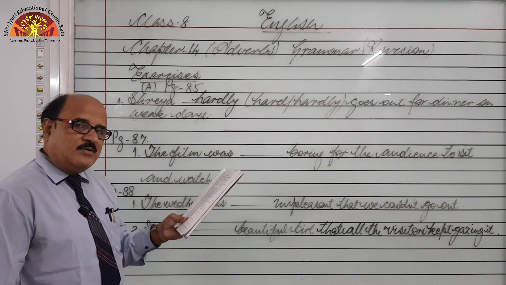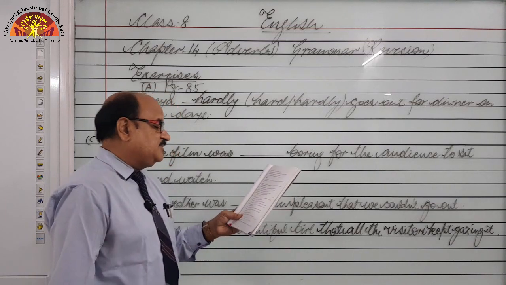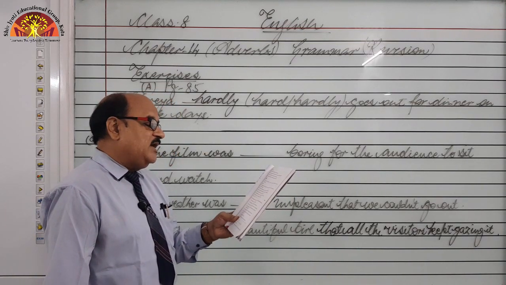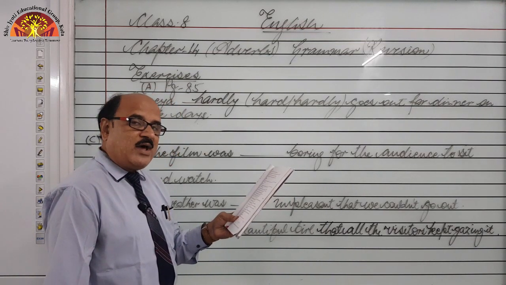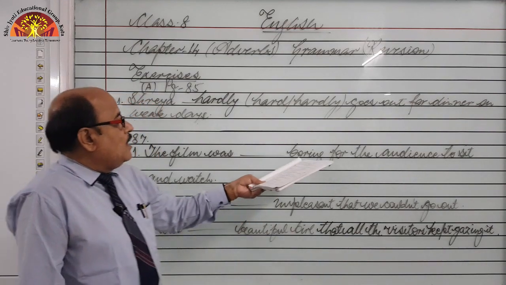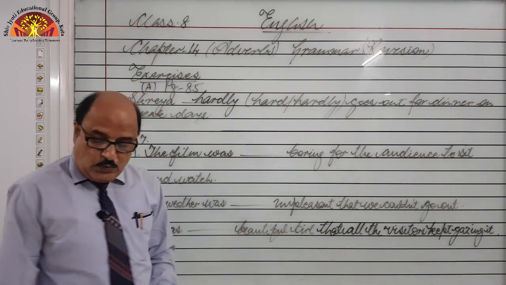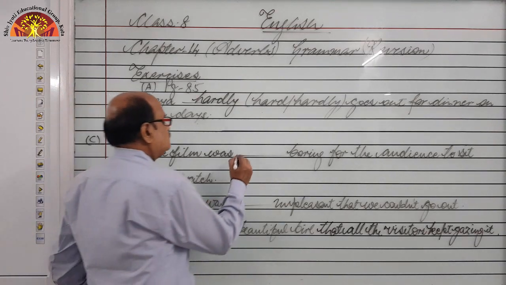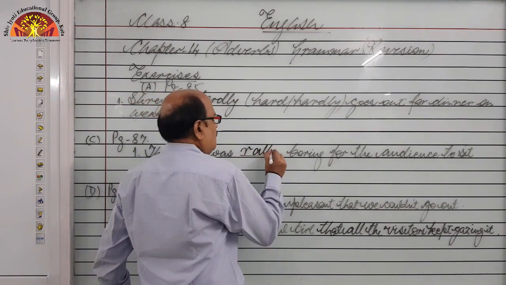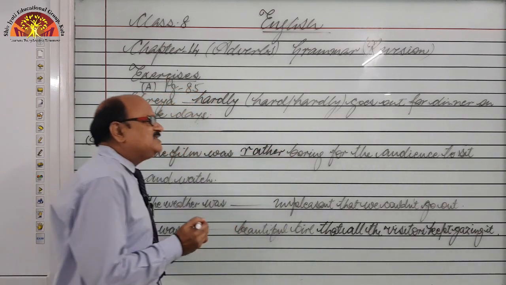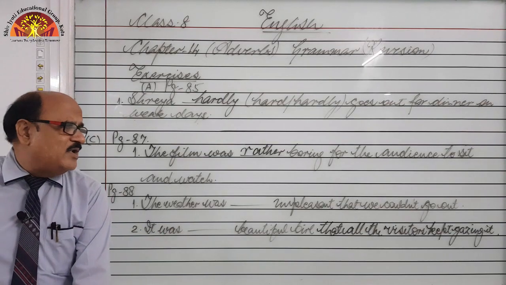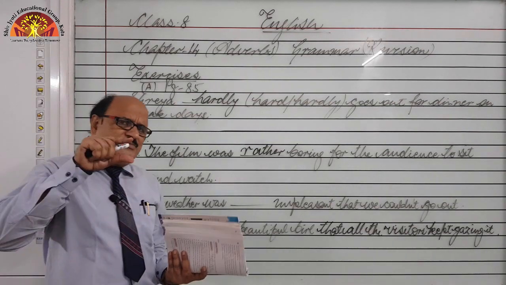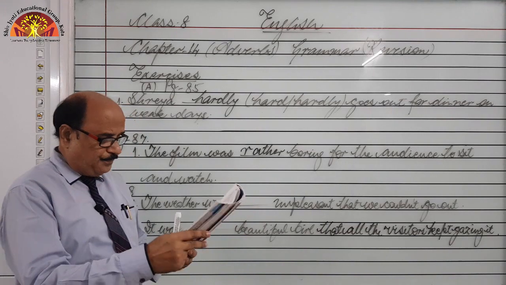What to write? Out of these options, let me repeat: quite, enough, too, fairly and rather. Look, the adjective boring is there. So, we will go for rather. Comparatively, it was boring for the audience, making them just keep sitting, right.